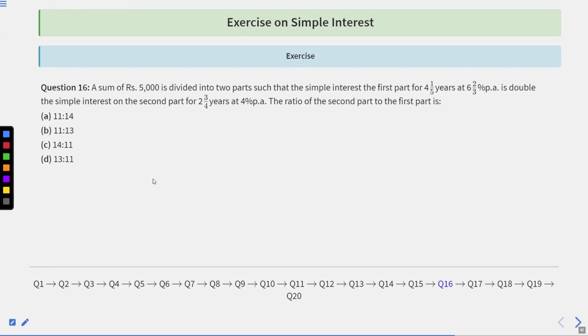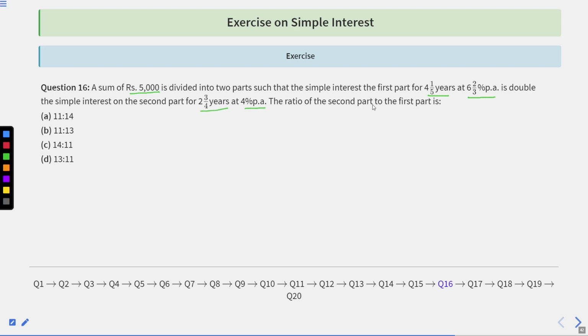Now, question number 16. A sum of rupees 5,000 is divided into two parts such that the simple interest on the first part for 4 and 1/5 years at 6 and 2/3% per annum is double the simple interest on the second part for 2 and 3/4 years at 4%.